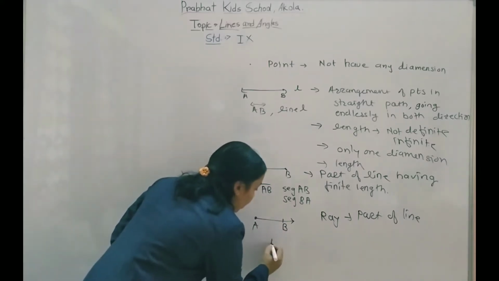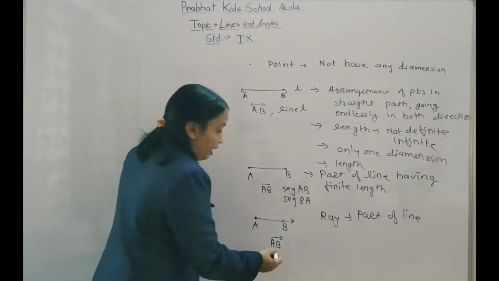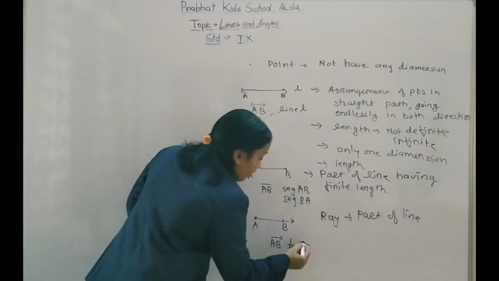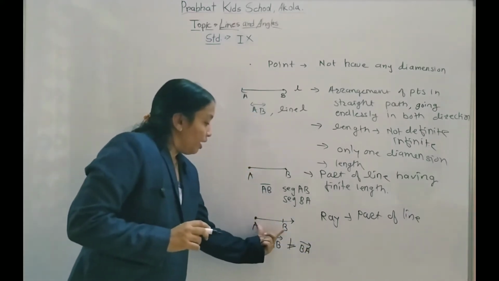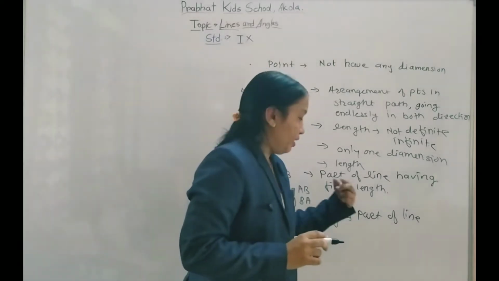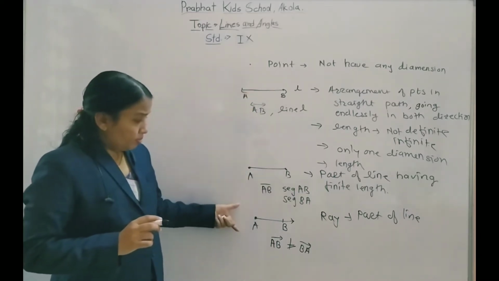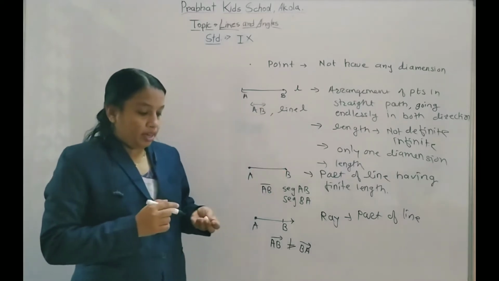It is written as ray AB, but ray AB cannot be written as ray BA. Keep this in mind. A ray has one end point and goes endlessly in one direction. These are some basic geometrical definitions, and by using them you are going to find another.